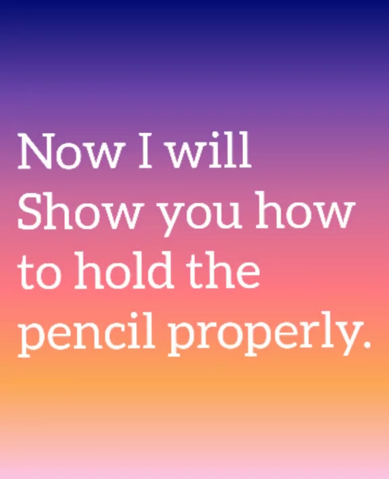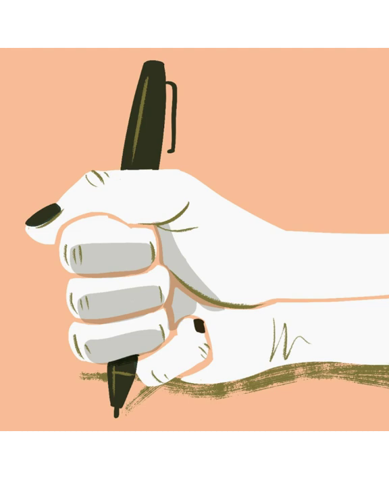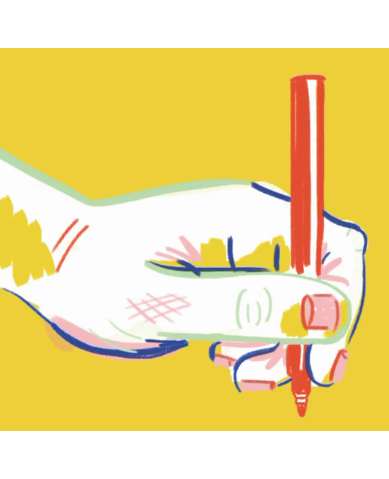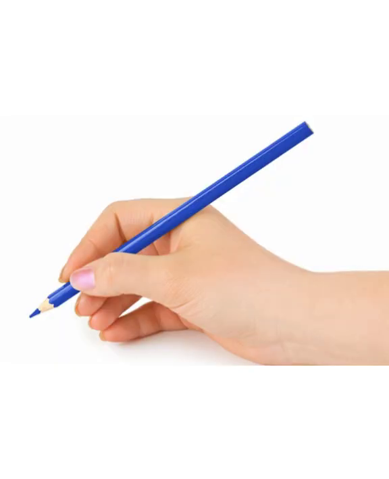Now I will show you how to hold a pencil properly. These are some ways in which students hold a pencil which are not proper. And the proper way of holding a pencil is to hold it between three fingers, thumb, index finger and middle finger, so that it will increase the grip and writing will be proper.